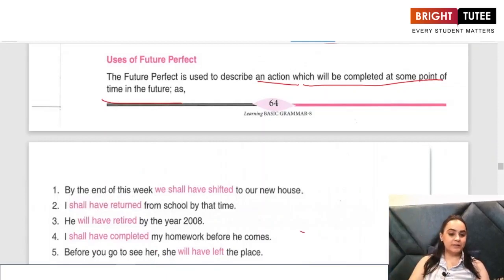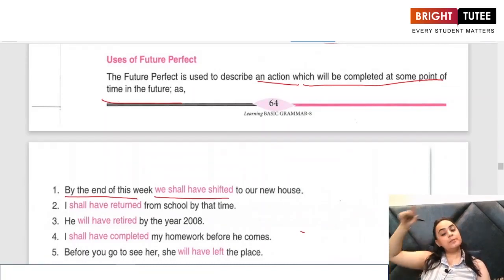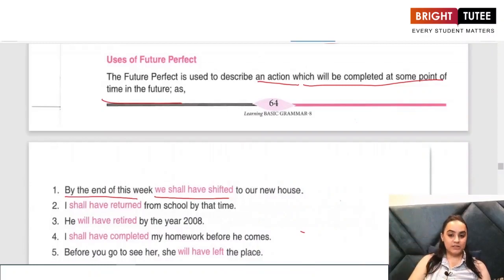For example, by the end of this week, we shall have shifted to our new house. So this is an action that will be completed at some point in the future.